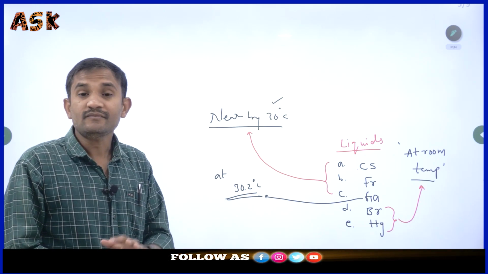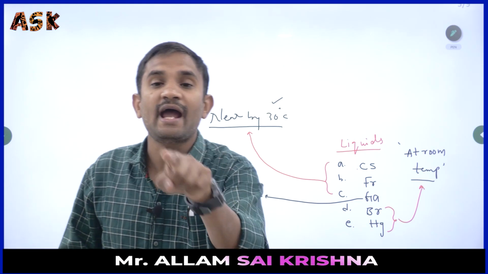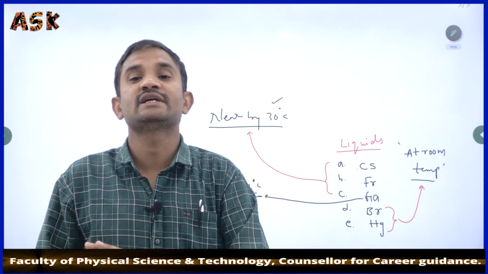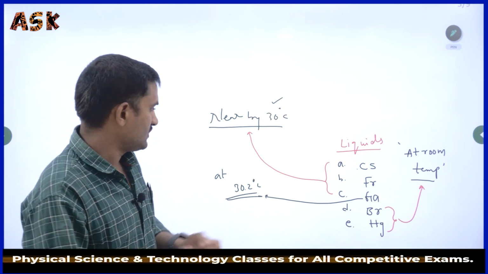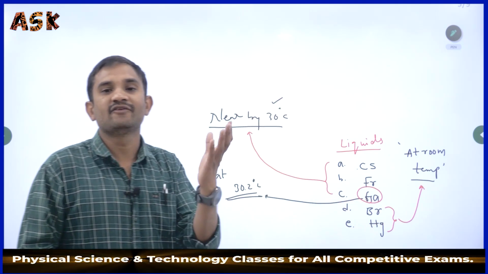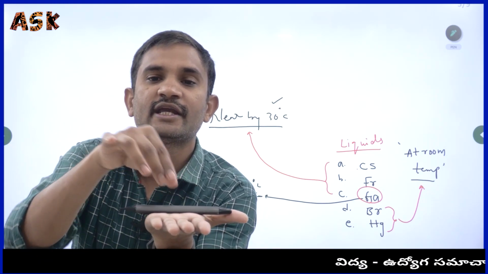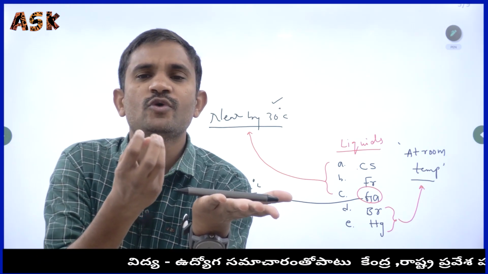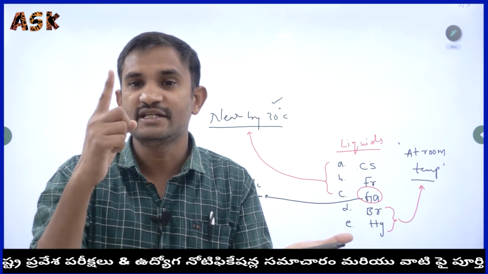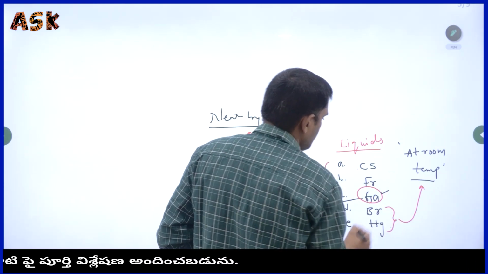Again one question: among these five elements, which element, if it is in your hand, would convert into the liquid state? Gallium. If you take solid gallium and keep it in your hand, within a few seconds it converts into the liquid state. This was also a previous competitive examination question, so keep it in mind.